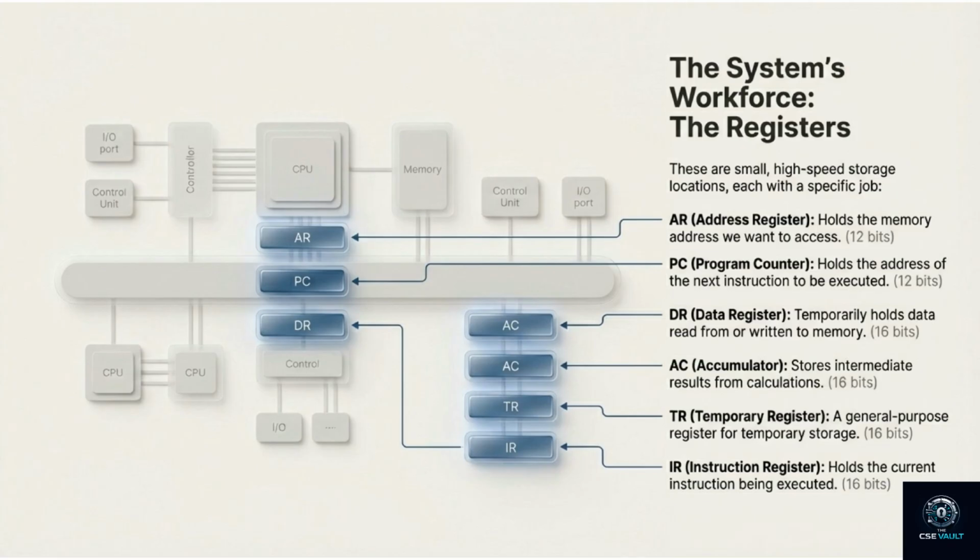First, meet the system's workforce, the registers. These are small, high-speed storage locations, each with a specific job. These include the address register, program counter, data register, accumulator, temporary register, and instruction register. Think of them as specialized workers, each with their own role.